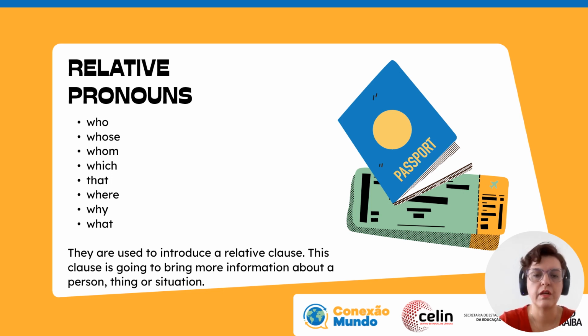For example, if I say, last week I went to Jacaré Beach, I want to give you more information about this experience. So I can say, last week I went to Jacaré Beach, which was a great place to visit. After which I have more information about this event. So that's why we use relative pronouns.